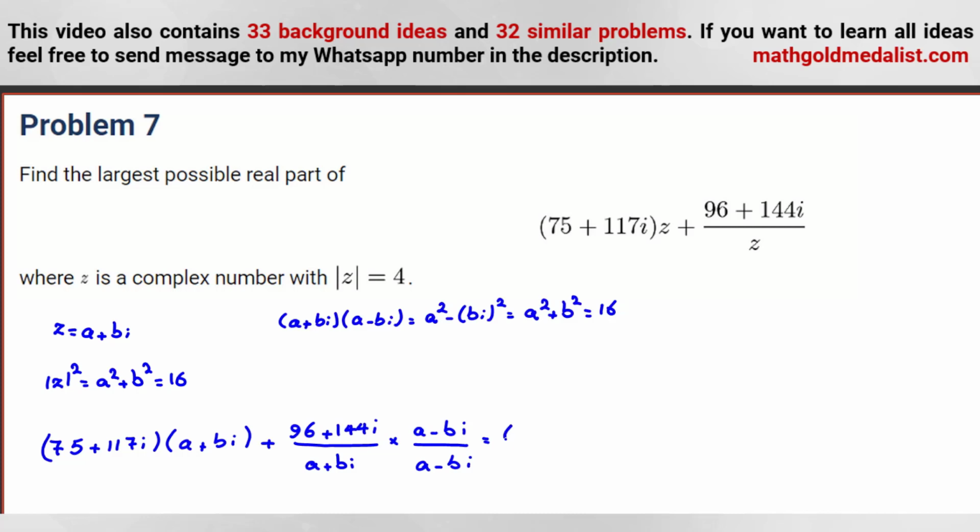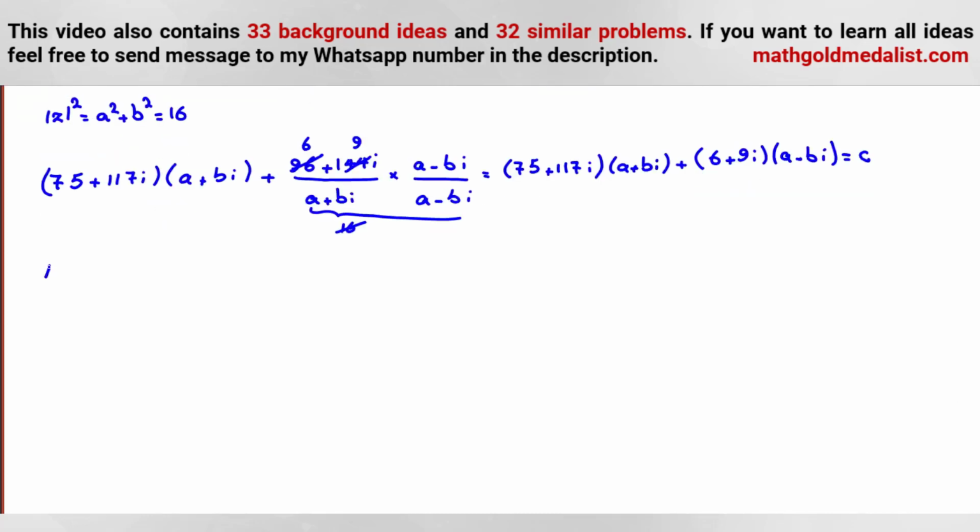And it will be what? 75 plus 117i, this part, times a plus bi, and because this part is 16, the product here we can divide. This one will be 6, this one will be 9. So it will be plus 6 plus 9i times a minus bi. And here we should focus on only the real part of this. Let's define it as c. The real part of c is what? 75 times a,